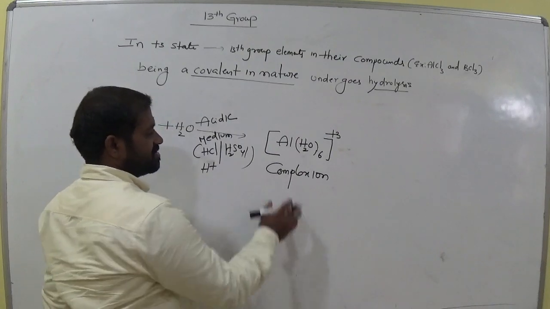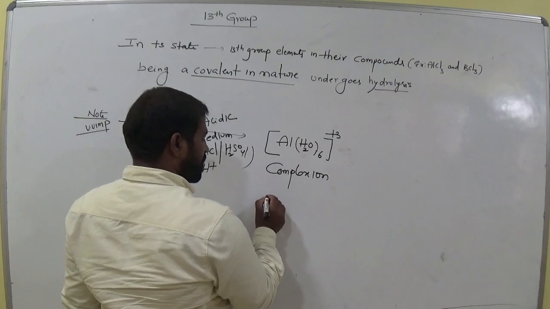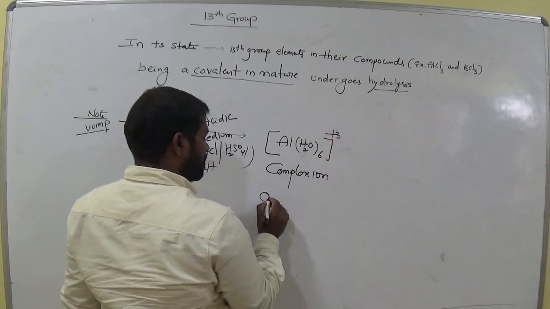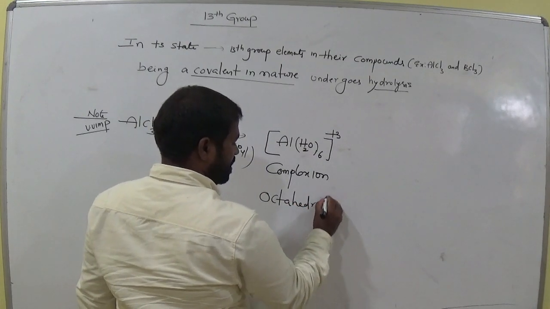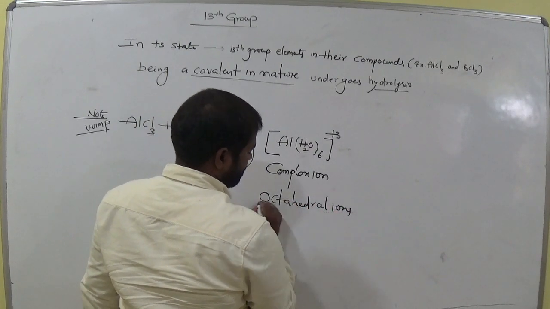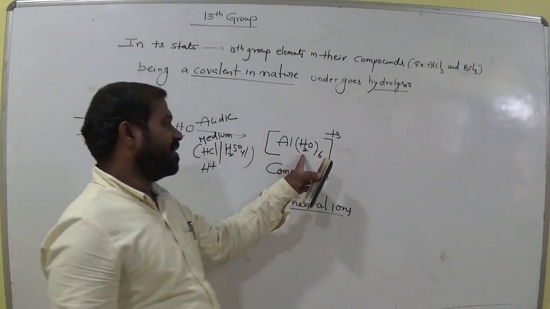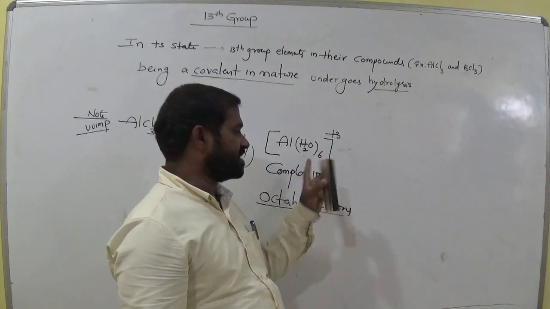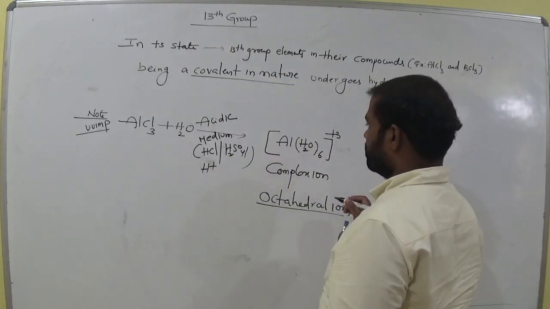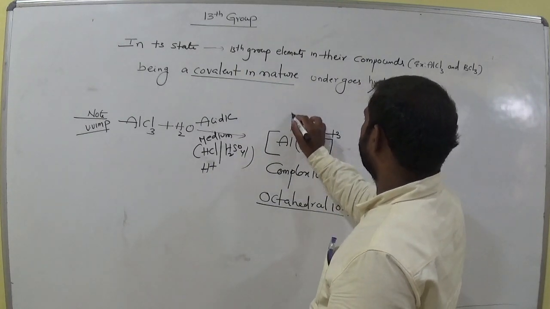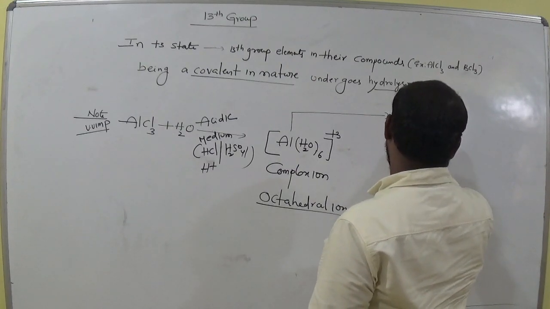Okay, the structure of this compound is an octahedral ion. Now what do we call this ion? Octahedral ion, very, very important. How many H2O molecules are here? We have 6. 6 means octahedral. Remember this. It is an octahedral ion, and the hybridization of this aluminium is sp3d2 hybridization.